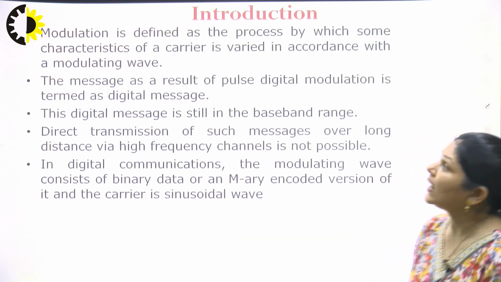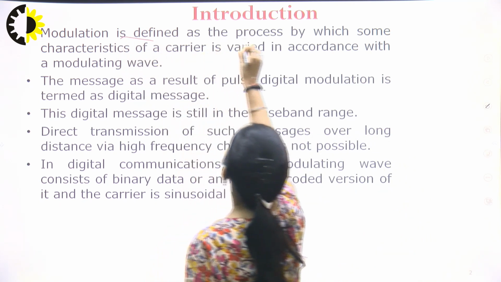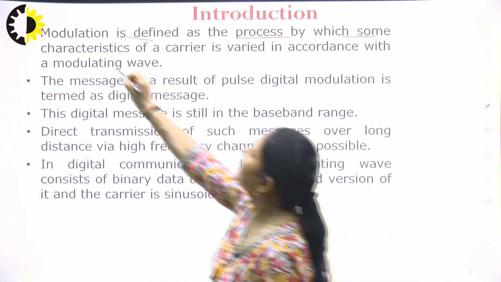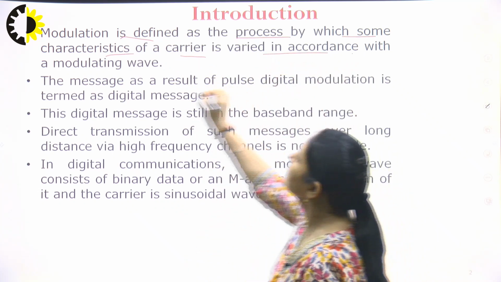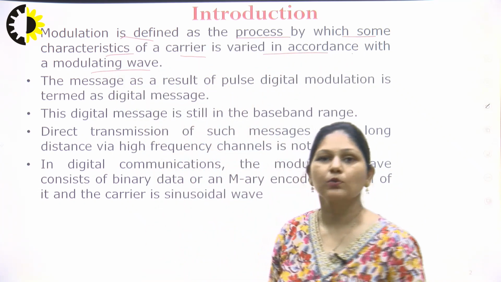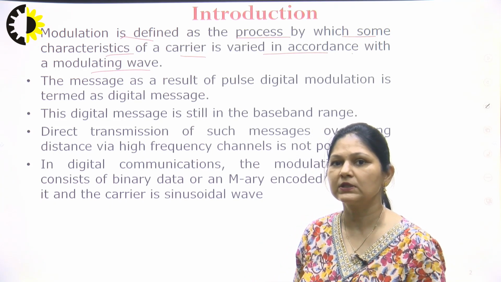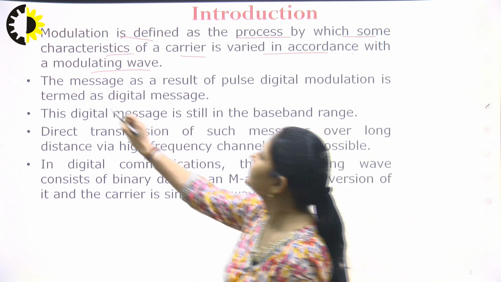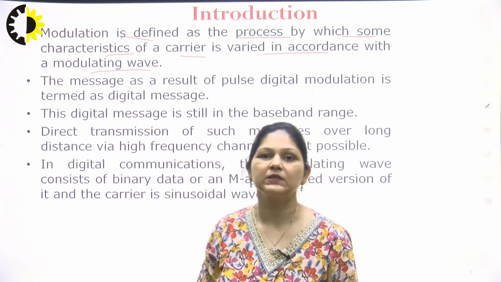Now as explained here, modulation is defined as the process by which some characteristics of a carrier is varied in accordance with the modulating wave. So the modulating wave here is the message signal that is used to change the parameters of the carrier. The message as a result of pulse digit modulation is termed as digital message.